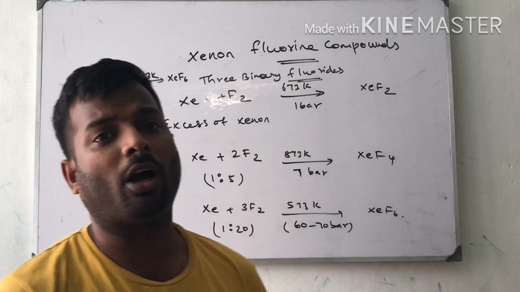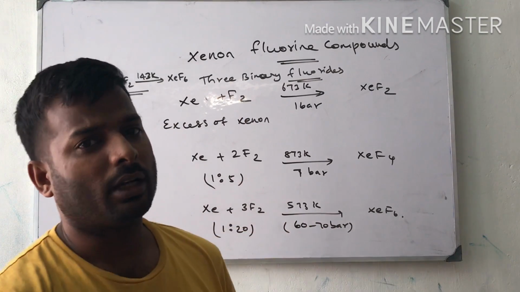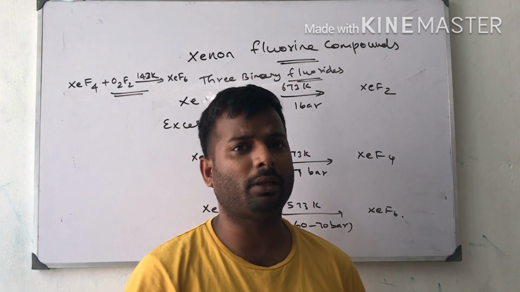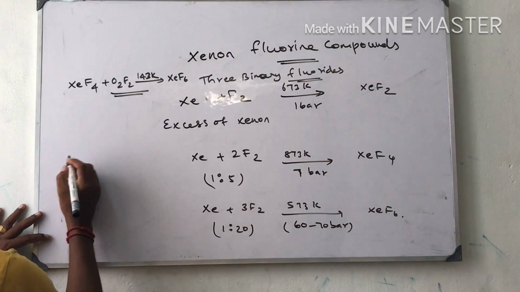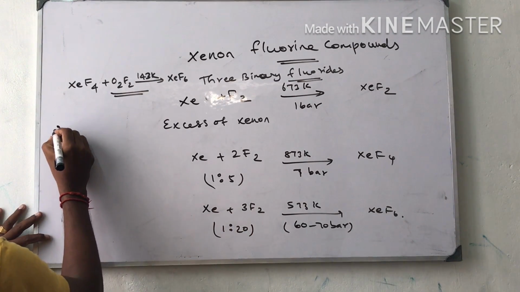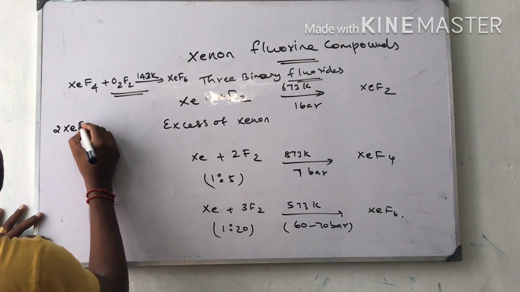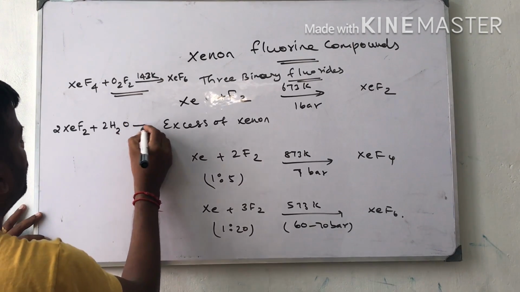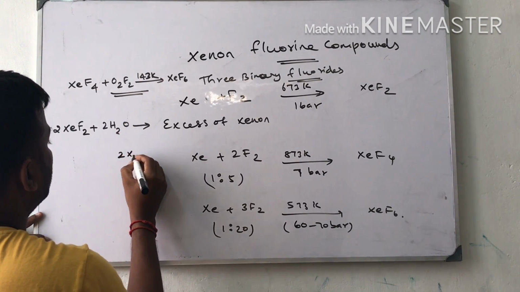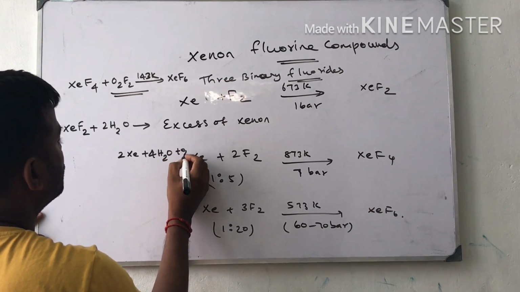Next one is hydrolysis of xenon fluorides. Hydrolysis gives xenon plus HF plus oxygen. Let us see the equation: 2XeF2 plus 2H2O gives 2Xe plus 4HF plus O2.